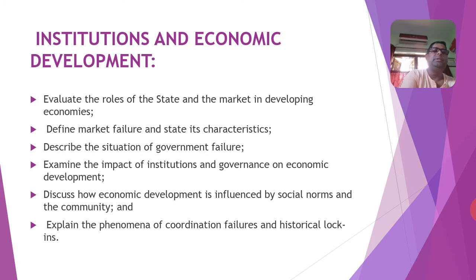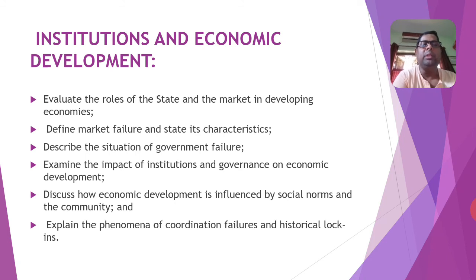The next chapter is related with institutions and economic development. In this unit you have to learn the roles of the state and the market in developing economies. There are some roles of the state and there are some roles of the market economy in developing economies.